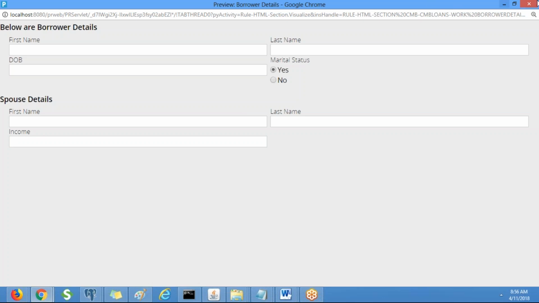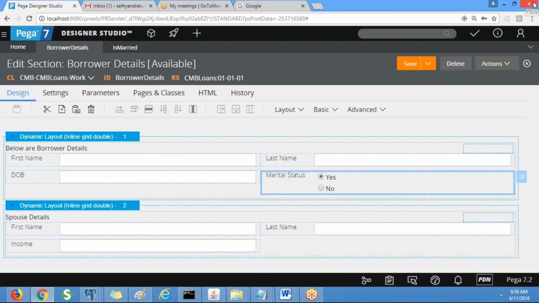So clear, or any doubts so far? Then what we will do is, can we call the section in the flow directly? No. Then how can we call? Yes, exactly. We need to create a flow action and invoke this section in the flow action, and then take that flow action and call it in the flow.